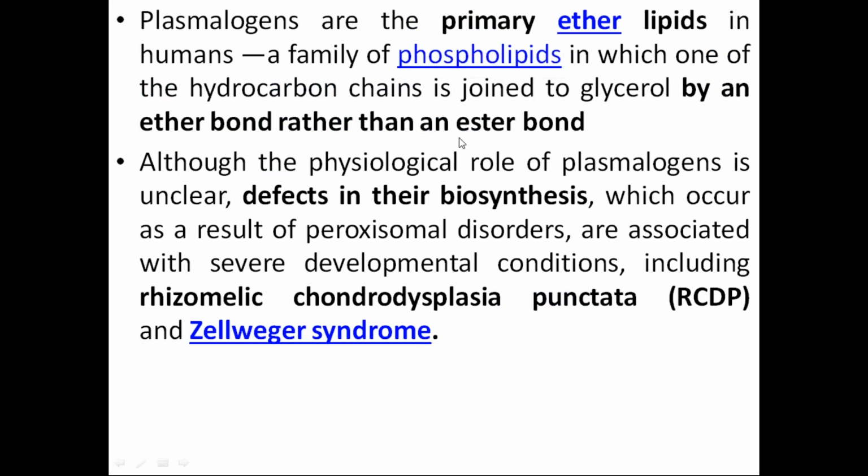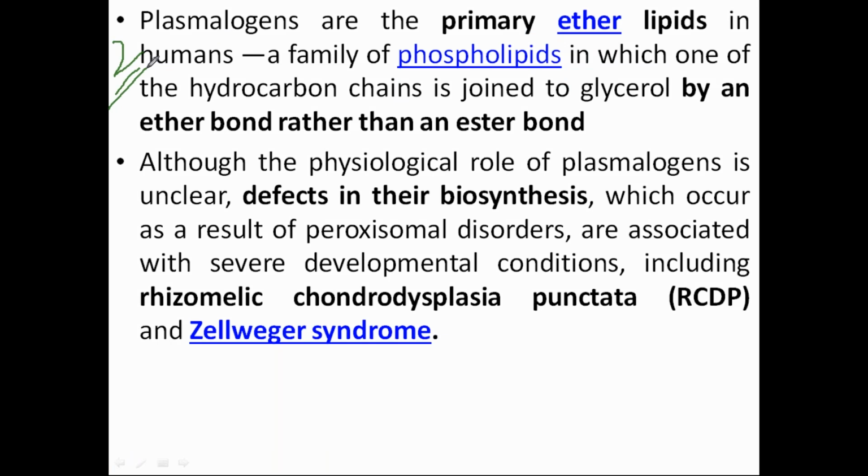And as I have told you, they are very, very important in the biosynthesis of a lipid. That lipid is called plasmalogens. As the name suggests, it is something to do with the plasma membrane. Now, this lipid has a special characteristic. And what is that characteristic? This question has come into my exam also, plasmalogens, for 2 marks. What is the characteristic of plasmalogen?